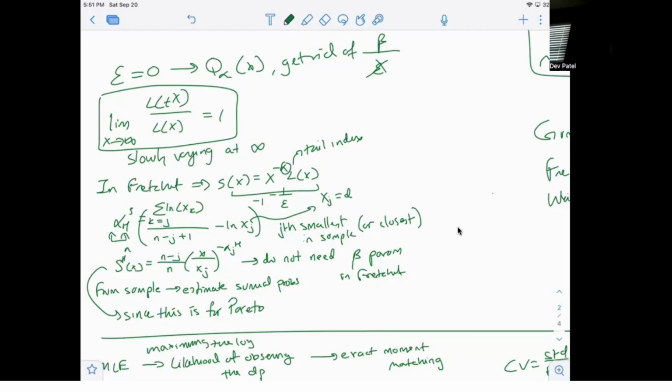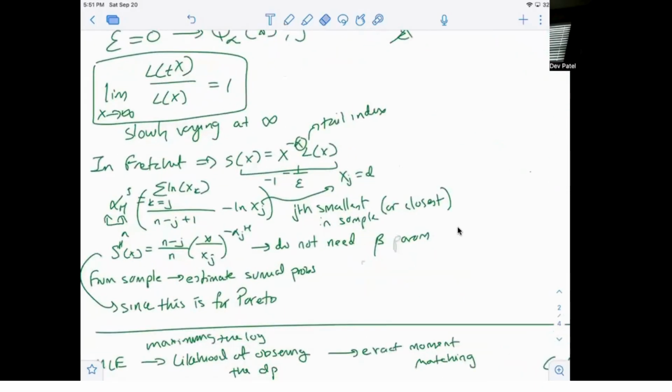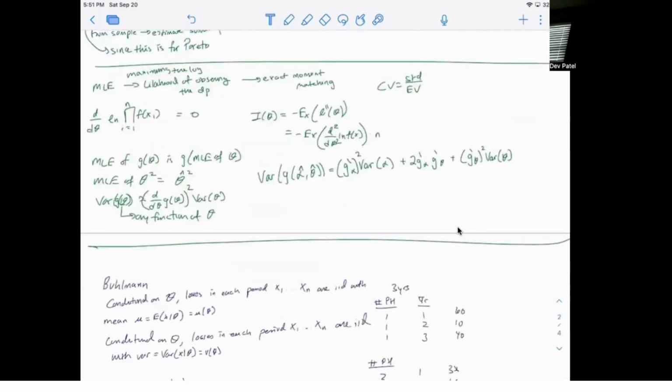And then similarly, we can approximate S of x, the survival function, as well, so the probability that a certain value is greater than x. One of the benefits of this is that we're able to bypass the beta parameter in Frechet, or in Pareto. So that's useful there. Let's go over a couple more concepts.